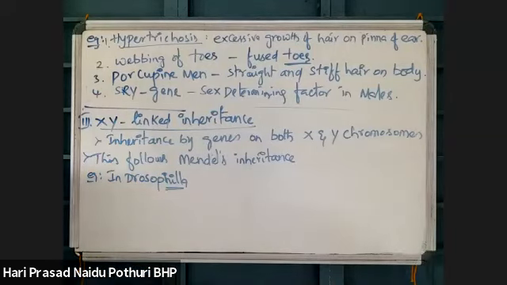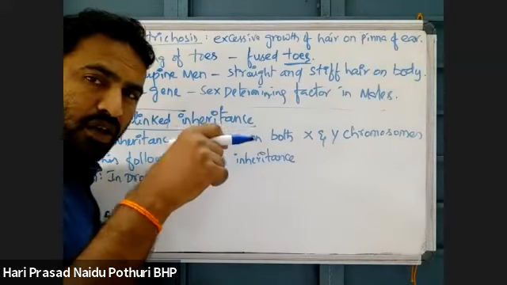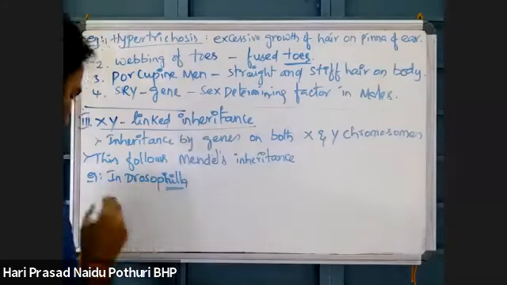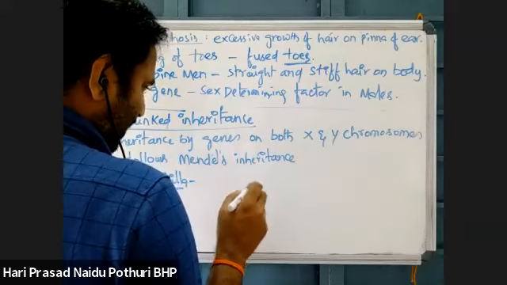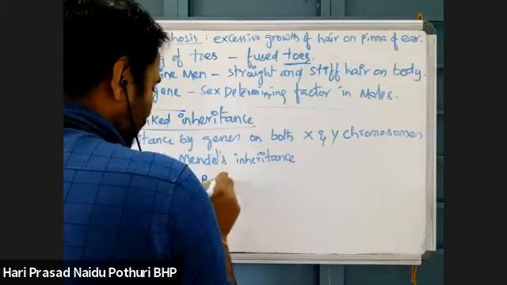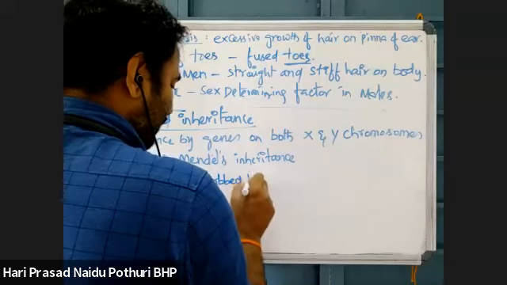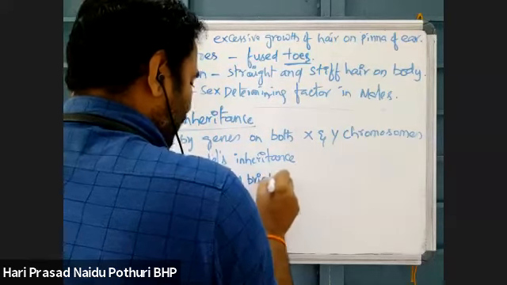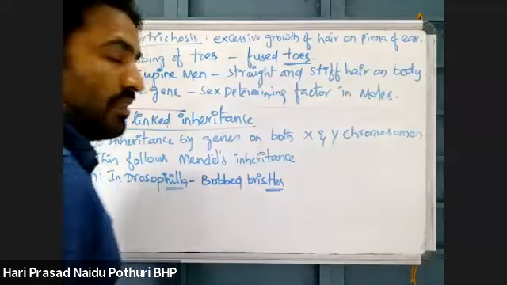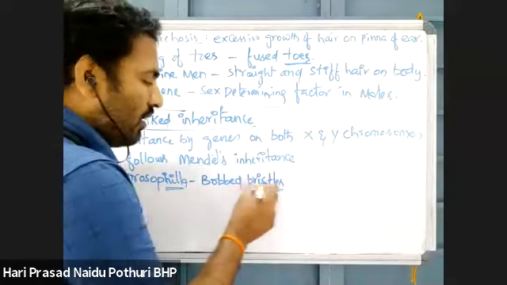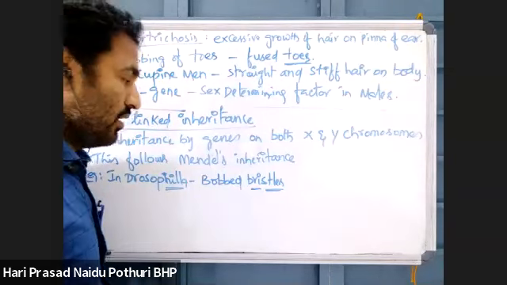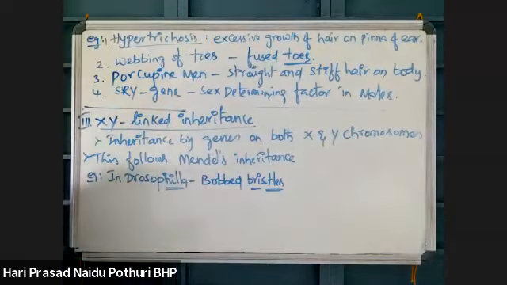In Drosophila, on the body, there is presence of some hair structures, bobbed bristles. On the Drosophila body surface, there is development of some small bristle-like structures. That is what we say is XY linked inheritance.